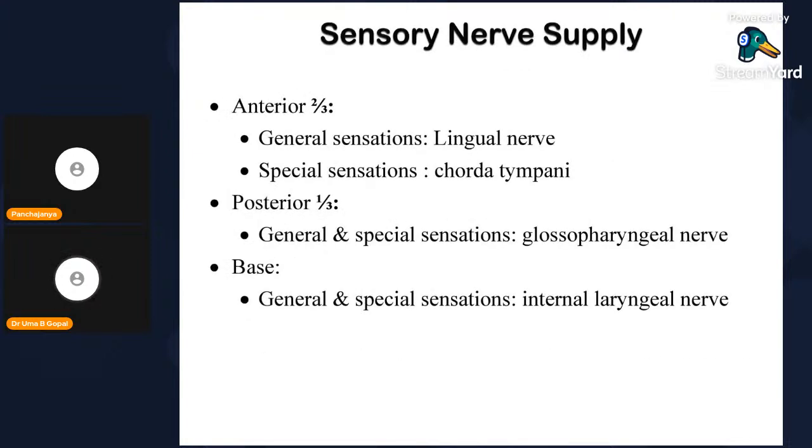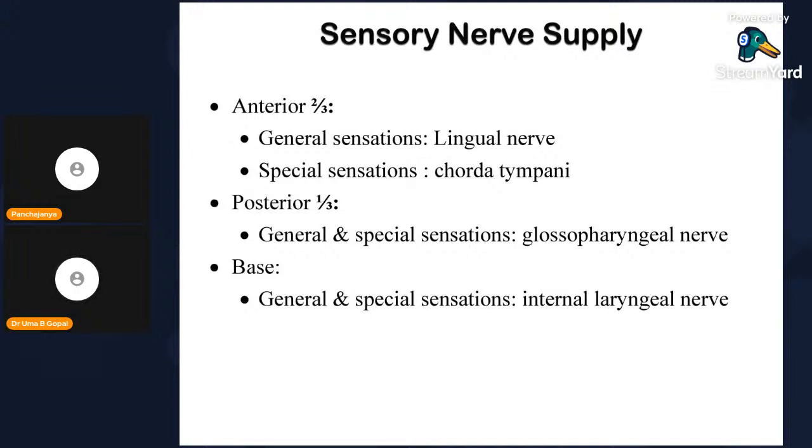Sensory nerve supply. Anterior two-third, general sensation: if you touch the tongue, that is carried by the lingual nerve. Special sensation, which is taste sensation, is carried by the chorda tympani, a branch of the facial nerve. Posterior one-third, general and special sensations, is carried by the glossopharyngeal nerve.